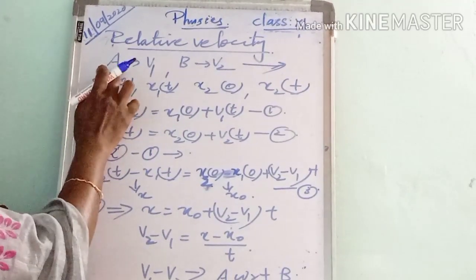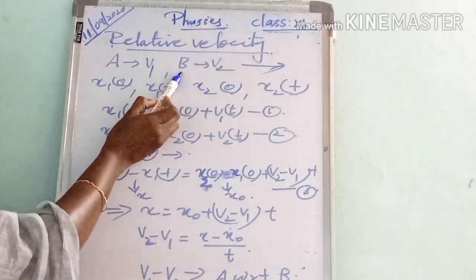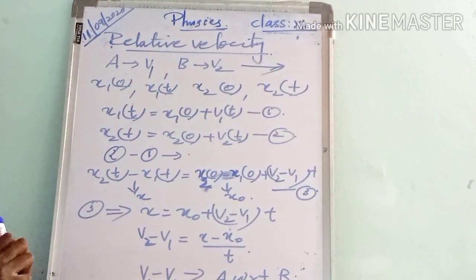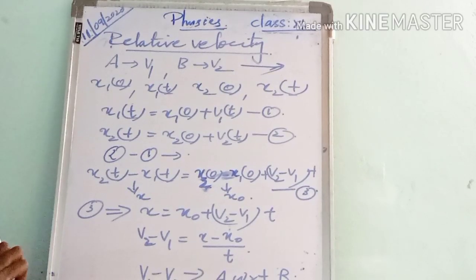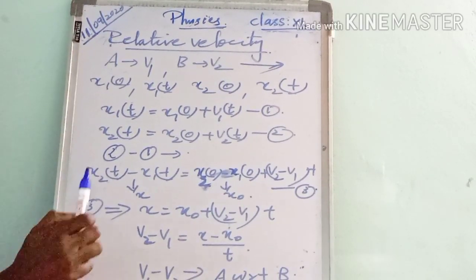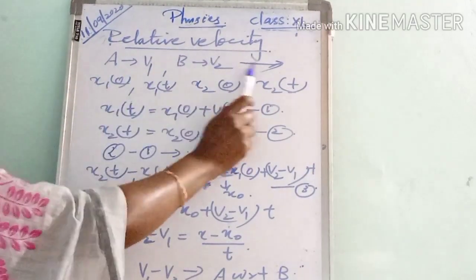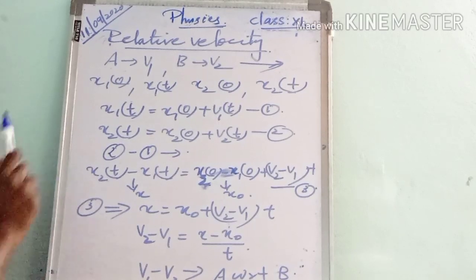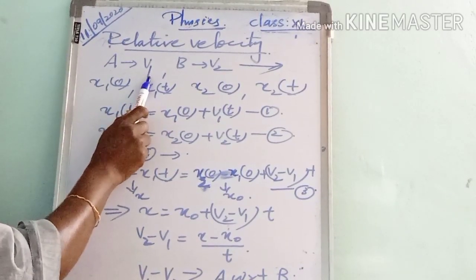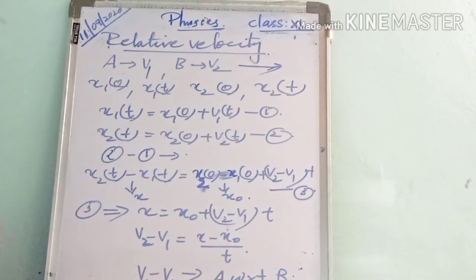Let object A move with a velocity v1 and let object B move with a velocity v2.